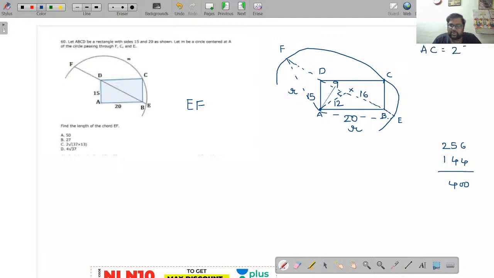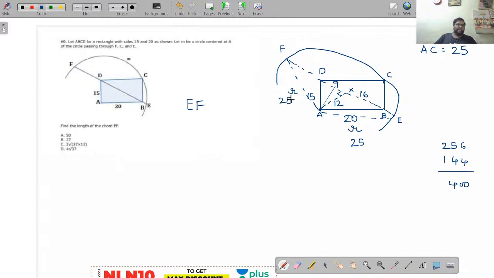AC length is given as how much? 25. That we have calculated by 15, 20. The diagonal value of the rectangle will be nothing but the radius of the circle. So see here, this is 25. Radius value is 25 here and this is 25 here.